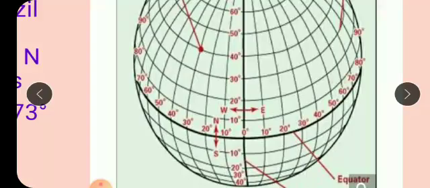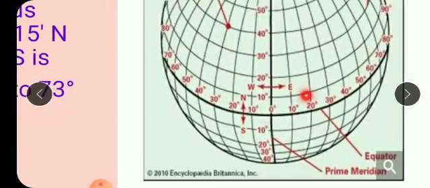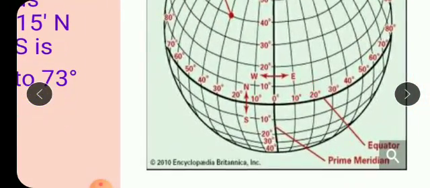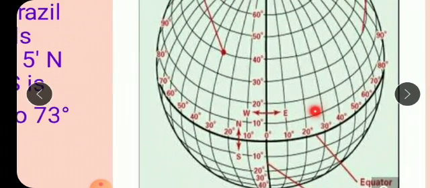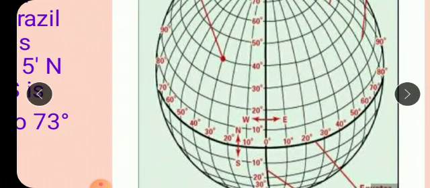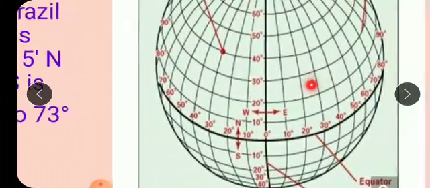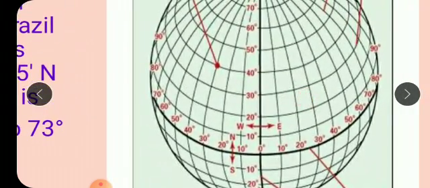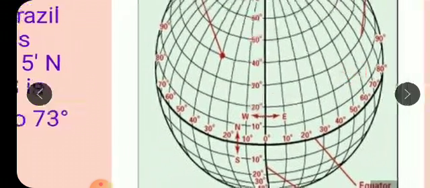How? See, this is the western part, isn't it? So what would be the longitude for this much distance? We are talking about the northern part, so we have to now measure the longitude. It is 34 degree and 47 minutes west, the western part, because first we have answered for the northern part.